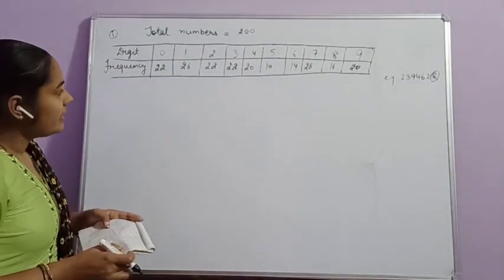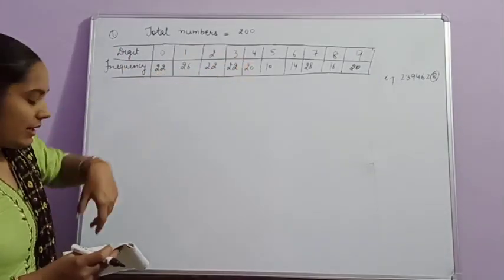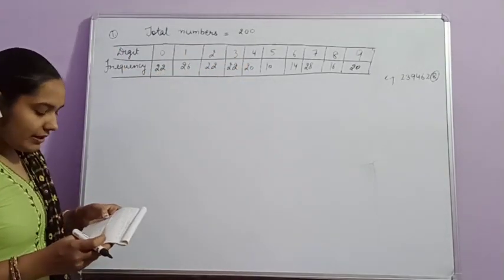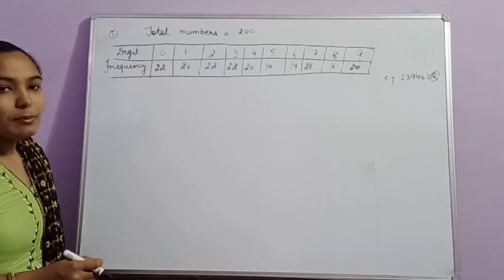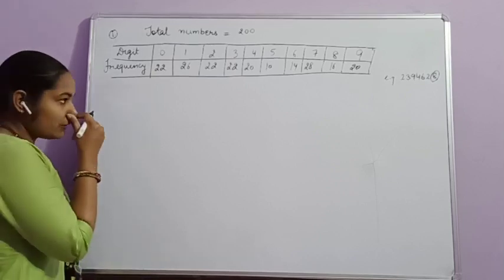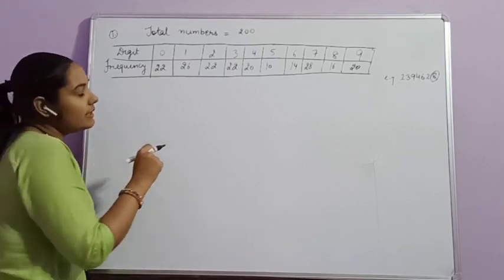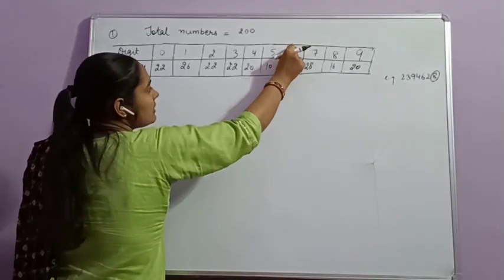A number is chosen at random. What is the probability that the digit in its unit place is 6? We have to find the probability that the number we have selected has 6 as its unit place digit.